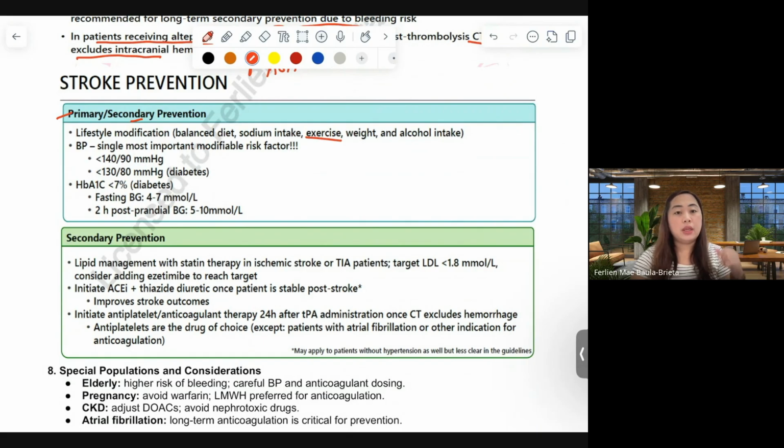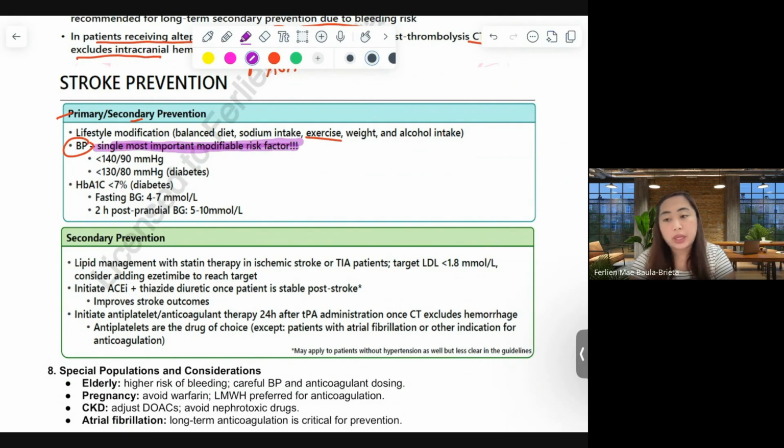Weight control, alcohol intake. For blood pressure, this is the single most important modifiable risk factor. Please take note, it's the single most important modifiable risk factor.